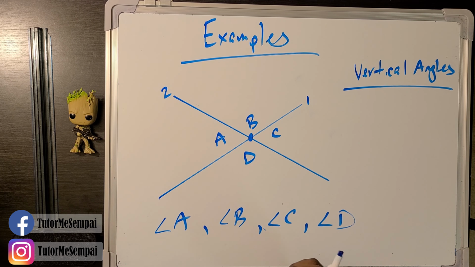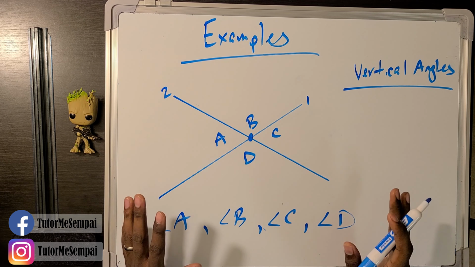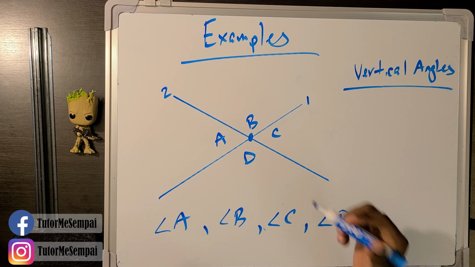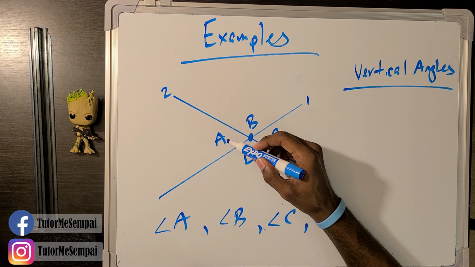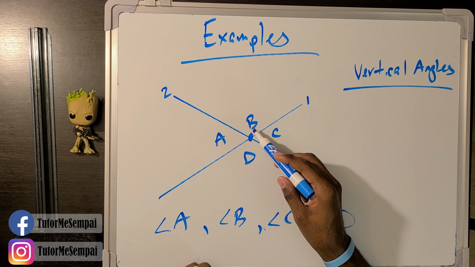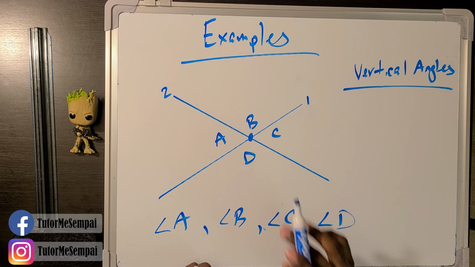The next thing that's true about vertical angles is that they do not share a common side. So we have angles that are formed by 2 lines intersecting, A, B, C, and D. All of that is true. We have angles that share the same vertex, A, B, C, and D. All of it is true. But now we have to see which angles do not share a common side. If you look at angle A, does it share a common side with angle B? Yes, this side here is common for both A and B. So A and B are not going to be vertical angles.